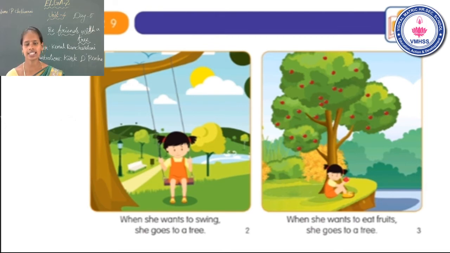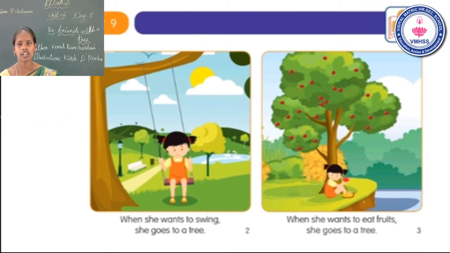See the next sentence. She goes to a tree. She. Already we learnt in the whole word session. You can mark the word she. Okay. She goes, G-O-E-S. To, T-O. A tree.